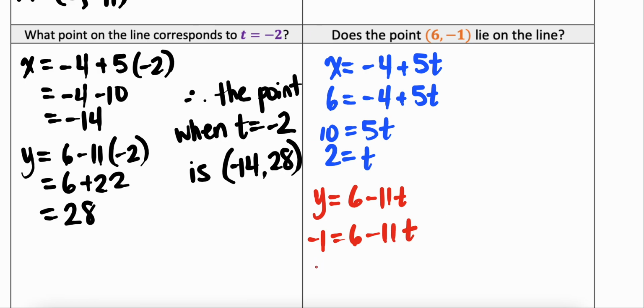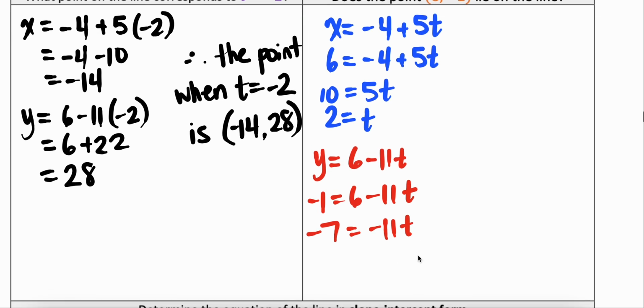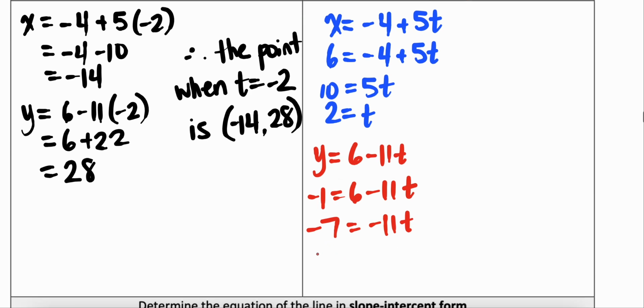So we would get -1 minus 6 is -7, that's equal to -11t. And if I divide that out, I get t is equal to 7 over 11 when I think about the negative signs. Because the t's are not the same, the point doesn't lie on the line.